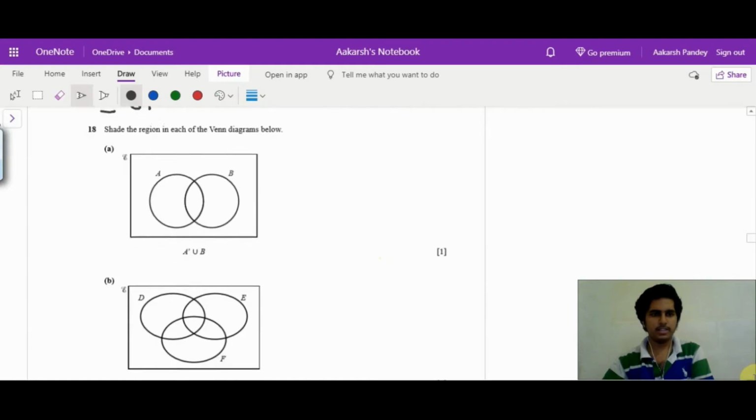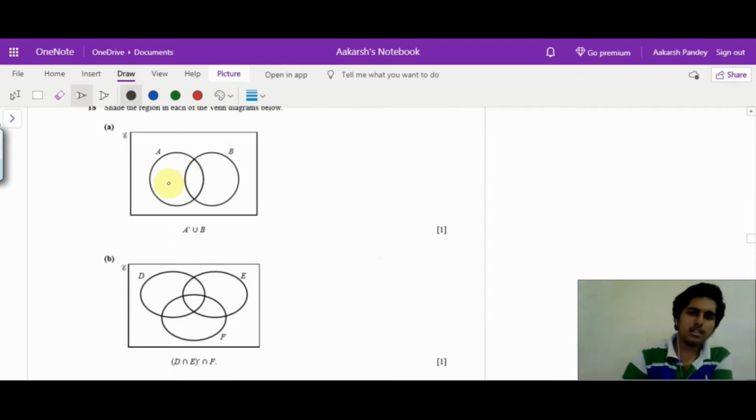Moving on to the next question. Venn diagrams are an extremely scoring part of a paper, so please see to it that you attempt them, because there are minuscule details which you have to focus on, and that's all. Like, we have the complement of A union B. Complement of A means everything apart from A, like all this part apart from A but not A. And union with B. Union means whatever I already have plus I want the complete B, meaning this whole part.